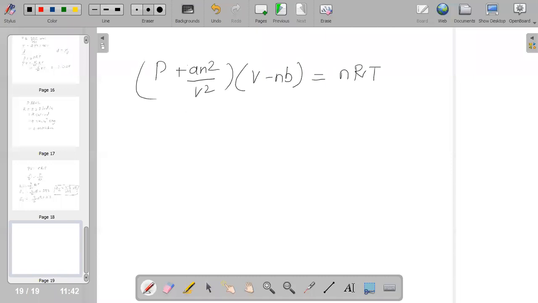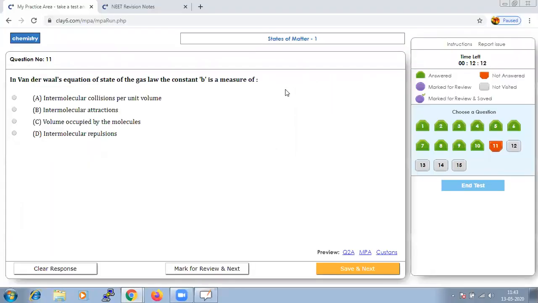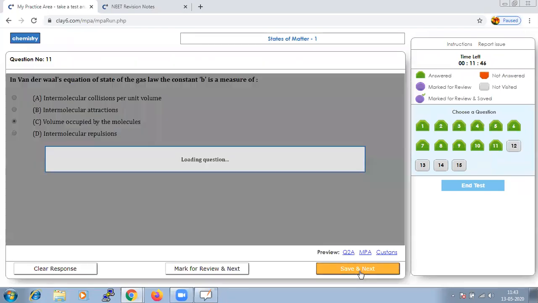Here n is the moles of the gas, and A and B are constants specific for each gas. The question is to find out what B is a measure of. What does the constant B stand for? We could conclude that constant B is nothing but the volume which is occupied by the molecules. Let us save that and go to next.